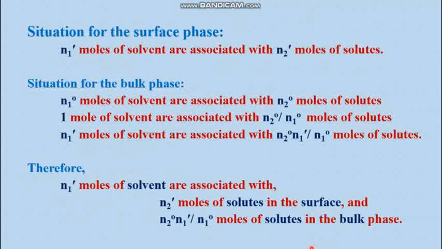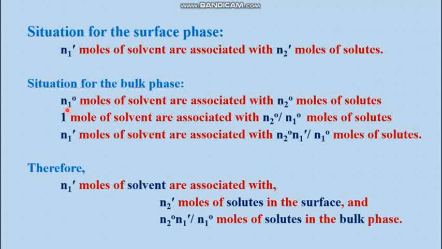Now take some situations. In the surface there are solute molecules as well as the solvent molecules. Now how many solute molecules are associated with the solvent molecules? Here N1 dash moles of the solvent are associated with N2 dash moles of the solutes. But in the bulk, how many solutes are associated with N1 dash of the solvent? In the bulk you do not have N1 dash, in the bulk you have N10. So we have to start from N10, and by applying the unitary method you can do this.